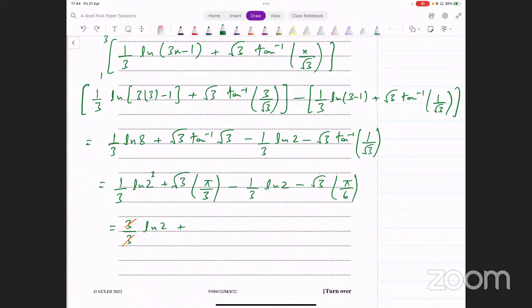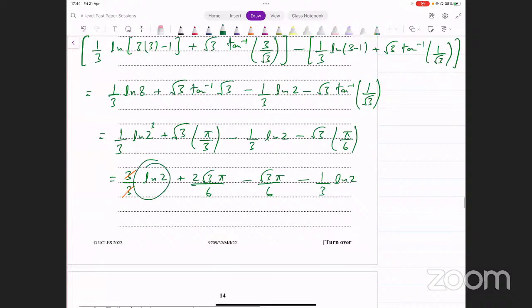Okay, so फिर आपको खुद से करना पड़ेगा. अब कैसे करेंगे? LCM ले लें. LCM कैसे लेंगे? इसका डिनोमिनेटर 6 है, इसका डिनोमिनेटर भी 6 कर दें. कैसे? 2 से मल्टीप्लाई करना पड़ेगा. 2 into square root of 3 pi over 6. Can we write it like this? Right? Then we have minus square root of 3 pi over 6. दोनों का same हो गया denominator. And we have minus 1 over 3 ln 2 as well.